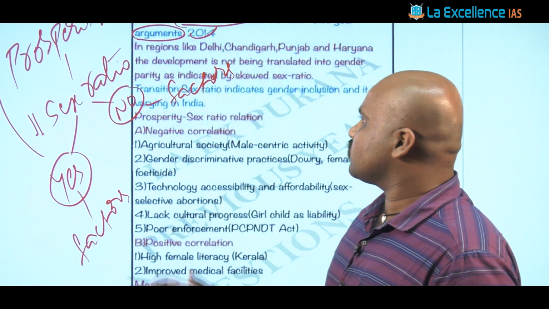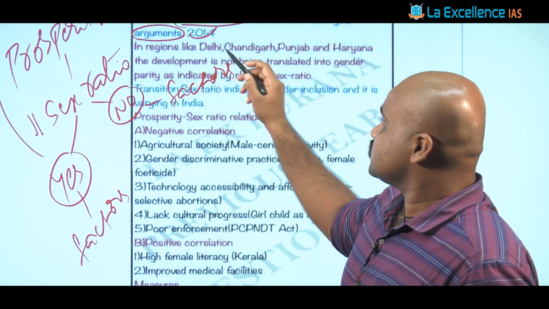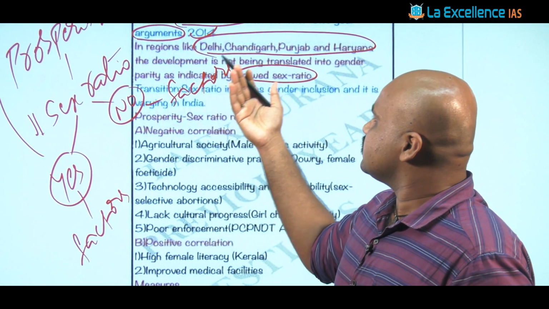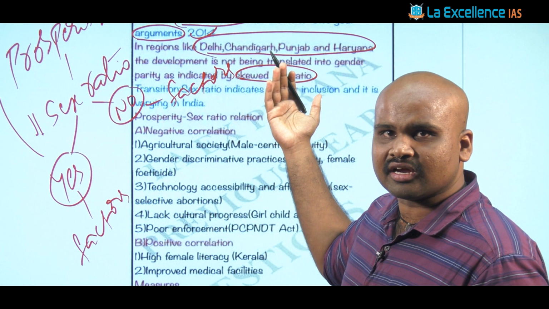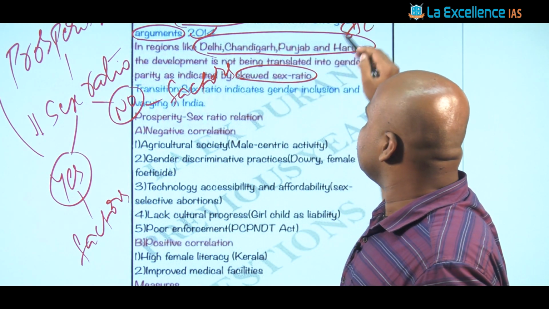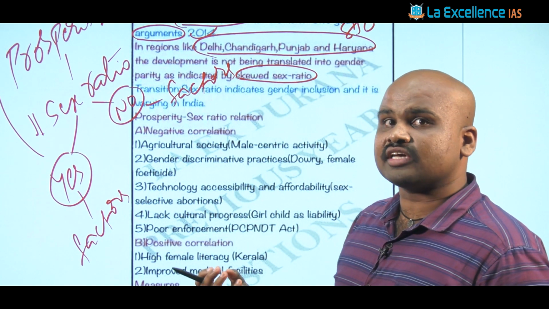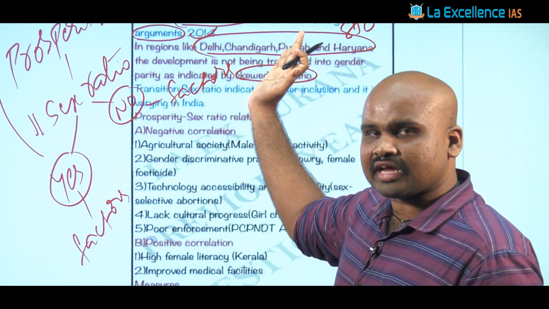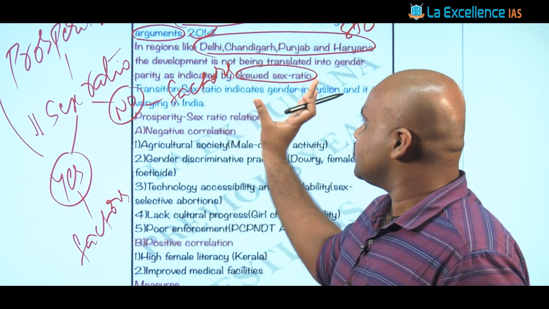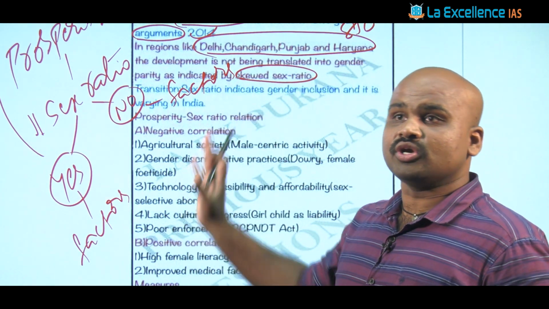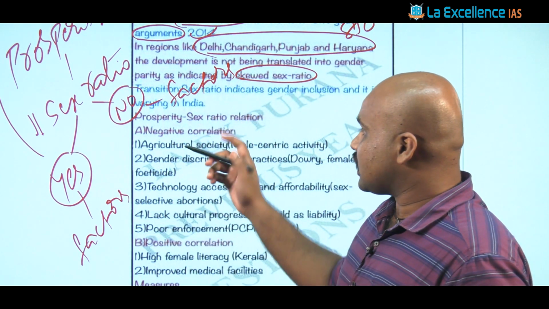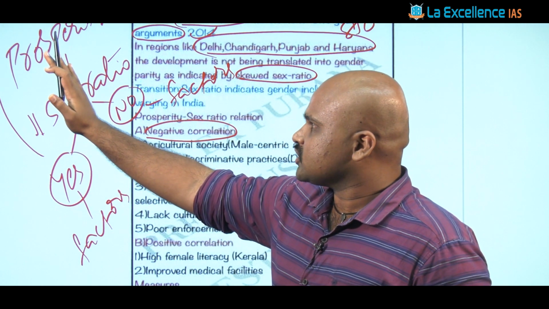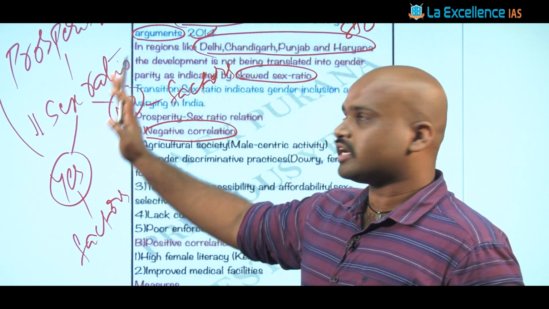The simplest introduction you can write is on regions with such prosperity as well as a skewed sex ratio. Regions like Delhi, Chandigarh, Punjab, Haryana have a sex ratio of around 850, whereas the average sex ratio of India is around 940. That means, although these regions are economically very active and industrialized states, they have a skewed sex ratio. You have to see what the reasons are. There is a negative correlation: prosperity and sex ratio are negatively correlated in these regions.